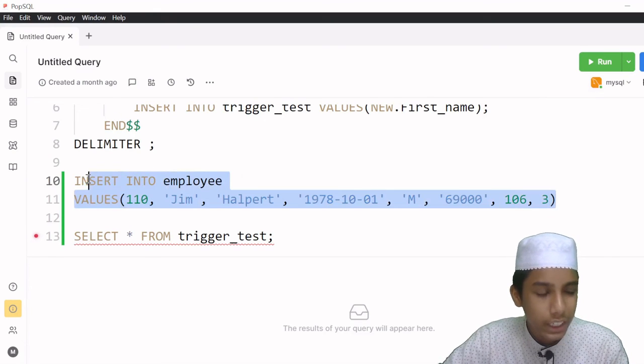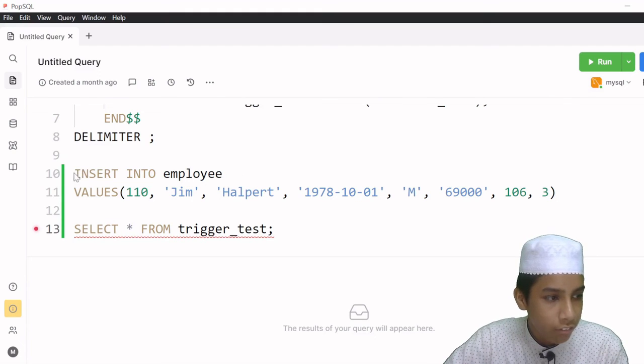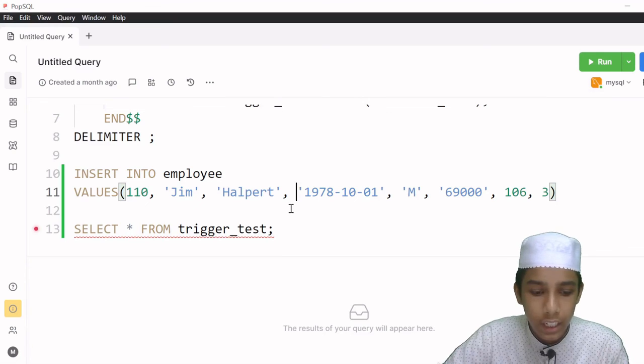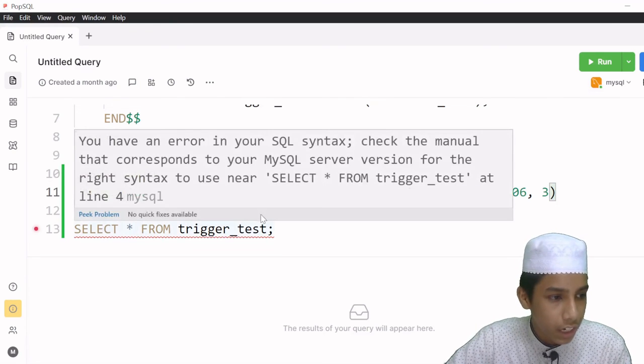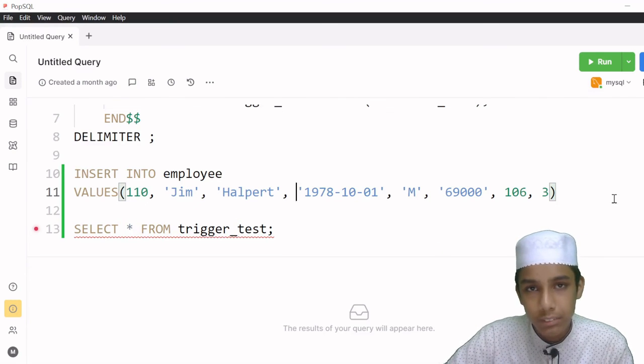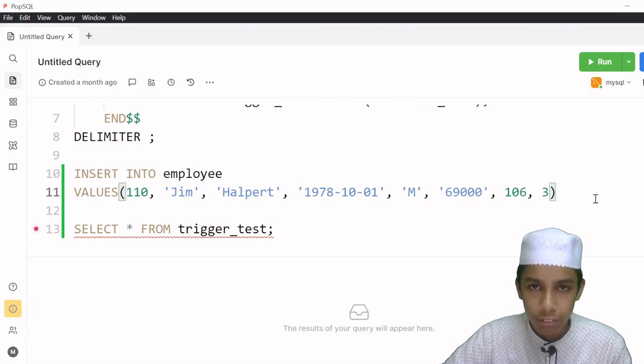Anyhow guys, that's all for this video. If I had not inserted this before creating the trigger, then it would not show that error, but I have made the mistake. So you don't make this mistake when you are creating.